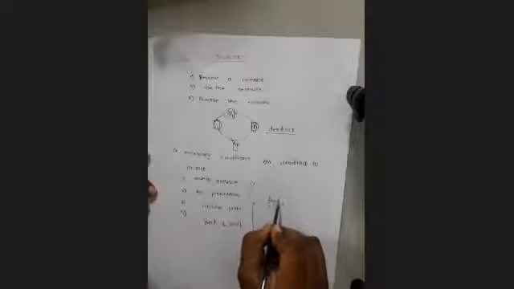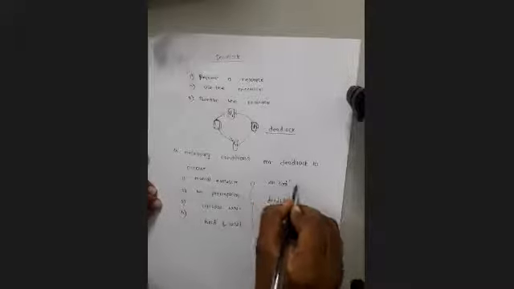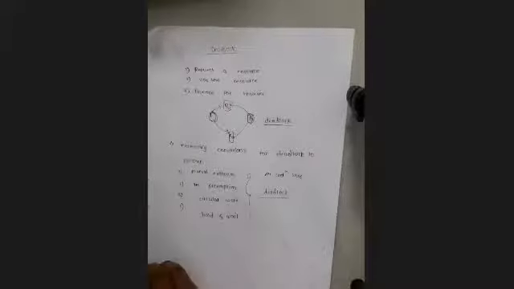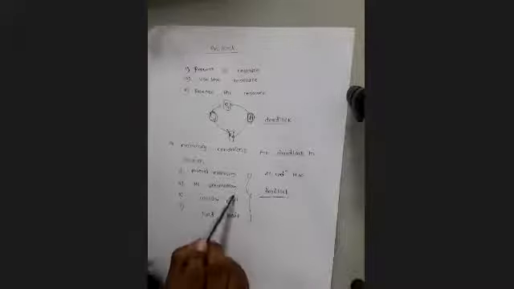What is meant by this? If these four conditions are happening at the same time, then definitely you can say there is a deadlock in your system. If all these conditions are true, then there is a deadlock in your system: mutual exclusion, no preemption, circular wait, and hold and wait.